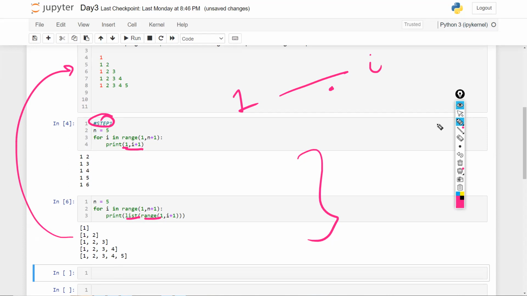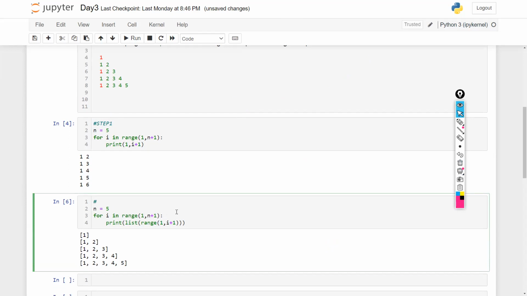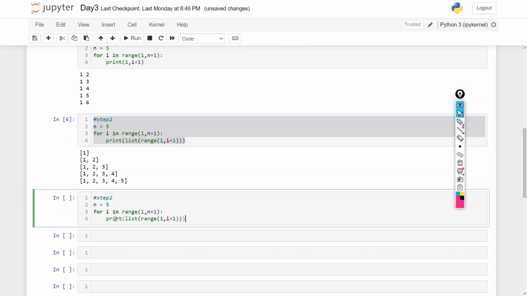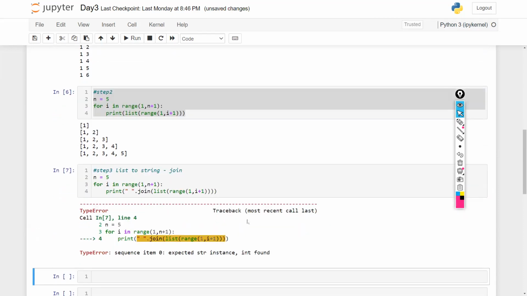Now you know that to convert a list to a string, there is a simple option for that. Now I'm writing here, this is my step 2. Now in step 3, I just need to convert this into a string. You know a list to string conversion. Everyone comment right now if you know this. I would check all of your comments. Yes, it is the join method. So instead of this list, I would just give here space dot join, and that's it. And now see the magic. Close your eyes and see, it would start performing very well.